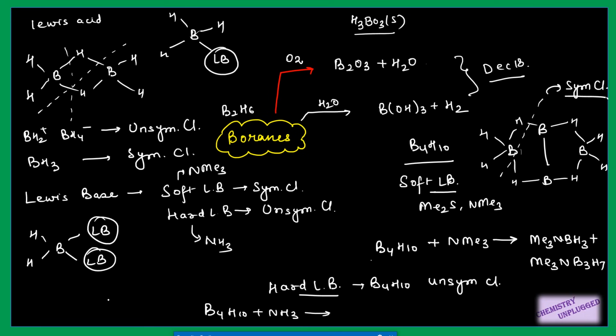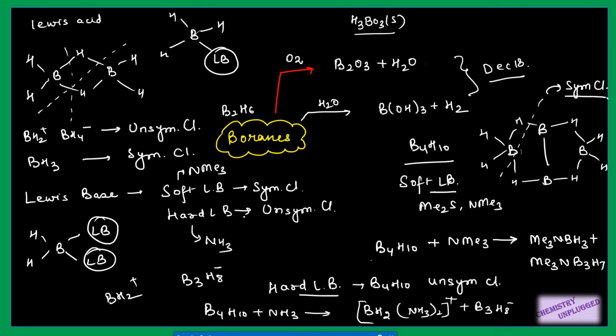That is when we will get BH2 plus, and the rest moiety, that is your B3H8, will be with a minus sign, right? This is with a plus sign. So this BH2 plus is electron deficient, so it will attach itself with NH3. And here you will get B3H8 minus, right?